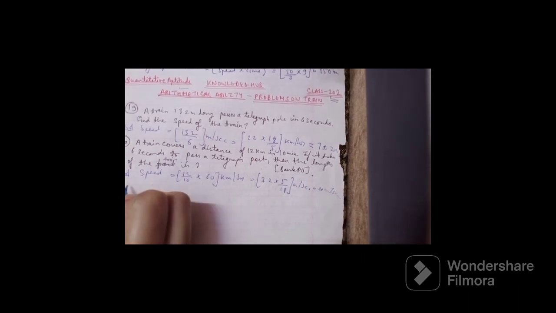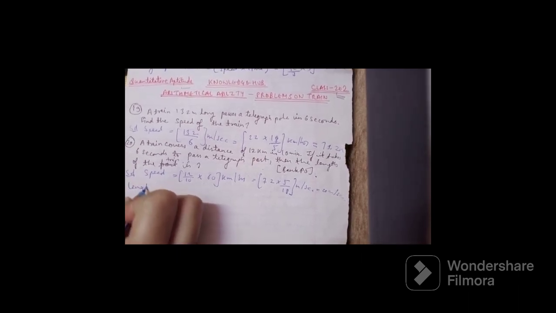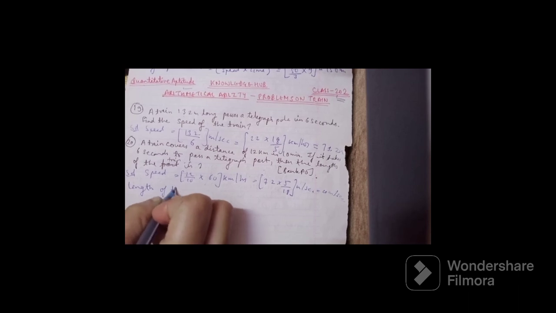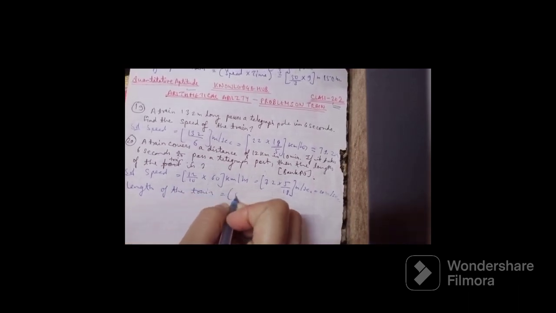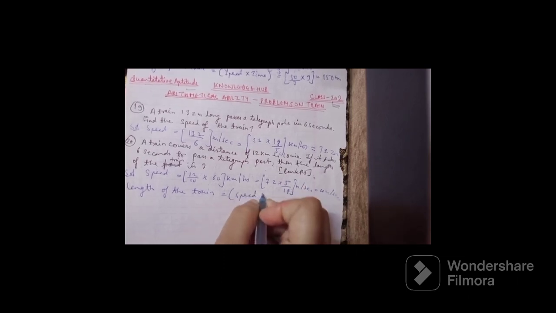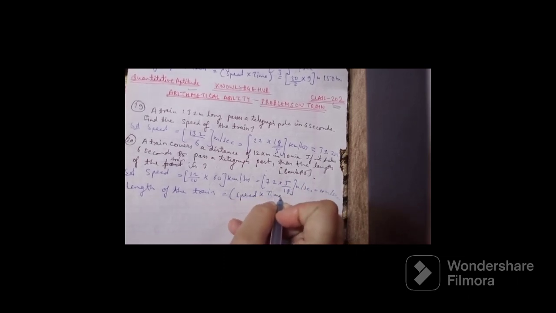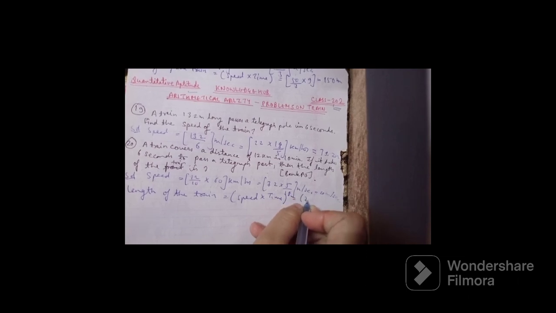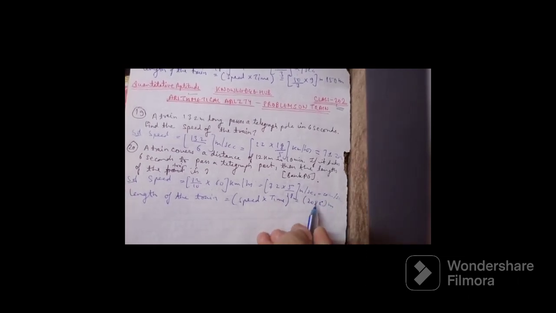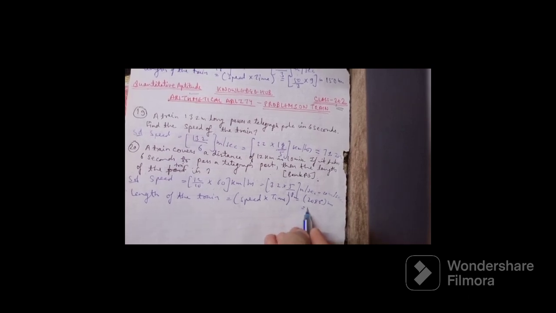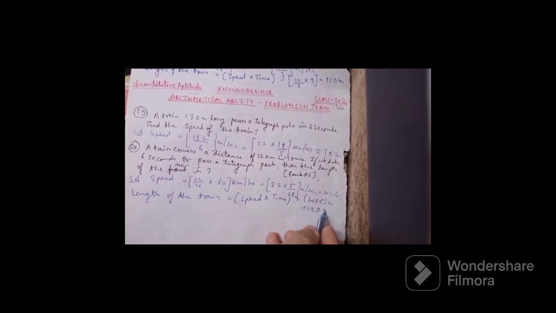Now length of the train is equal to speed into time, which is 20 into 6 meter. So 2 sixes are 12, so it is 120 meter.